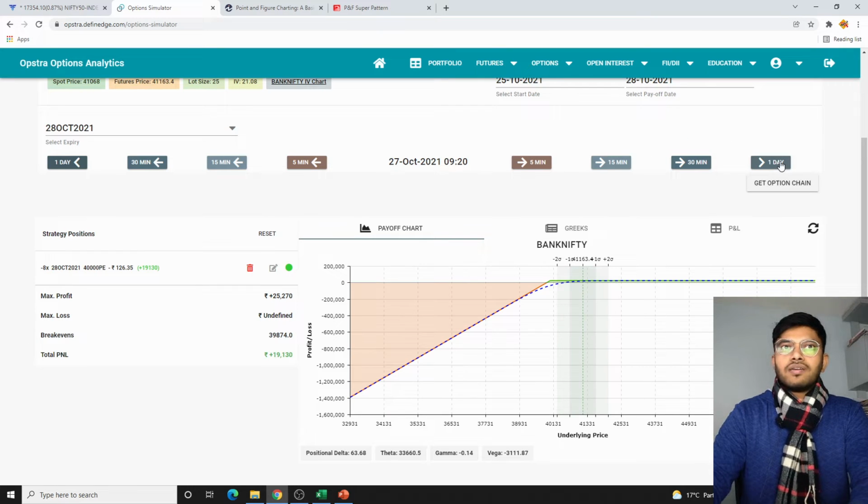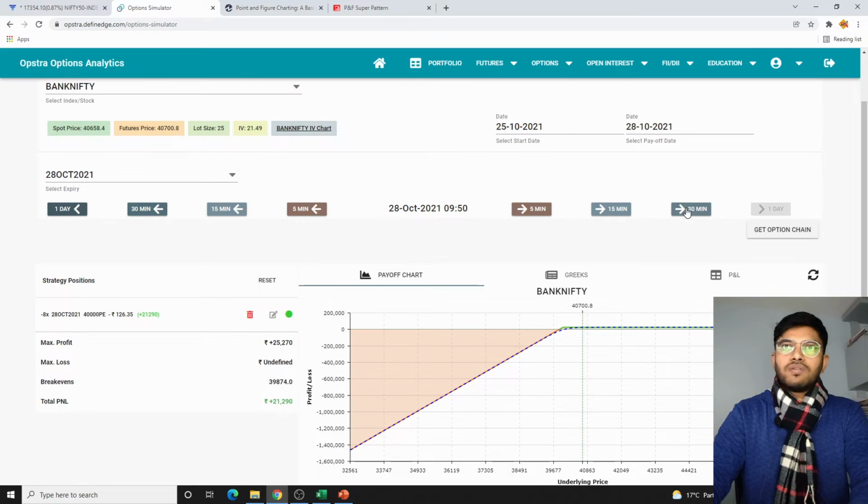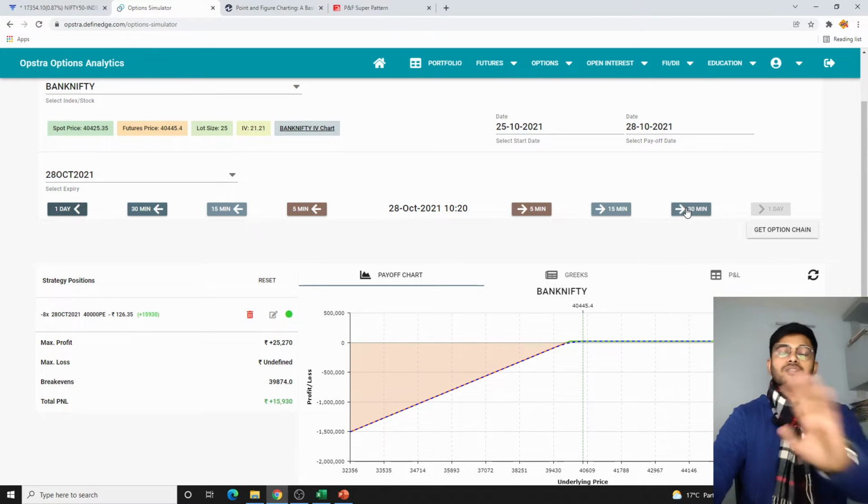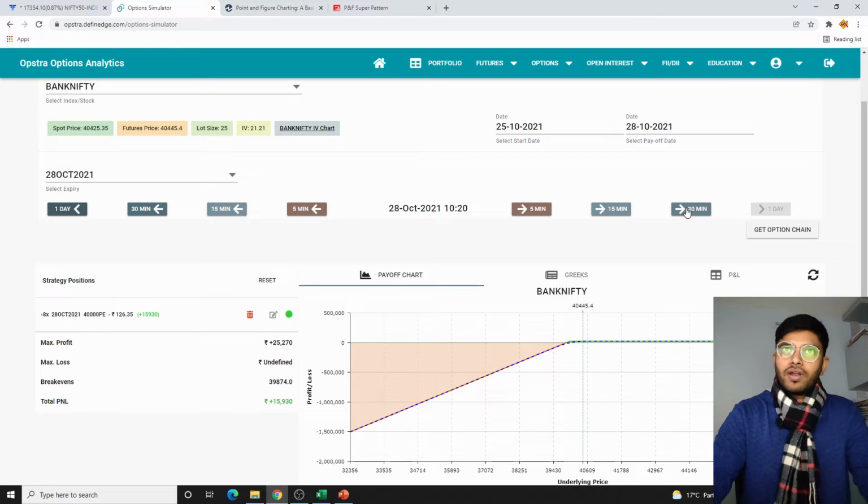So quite comforting. You see how well we are into positive territory. So 28th is the expiry date, 9:20 we are quite positive. So now it is getting a little bit challenging. We see we have a 20,000 rupees profit in the morning. By 10:20 we are down 15,000. I cannot let it run below 10,000.